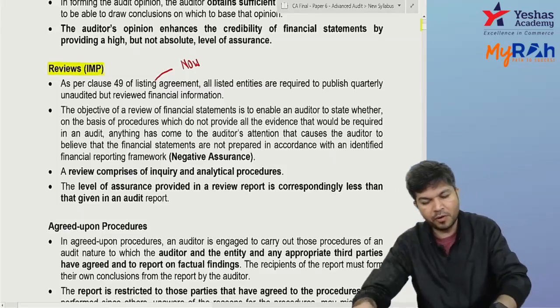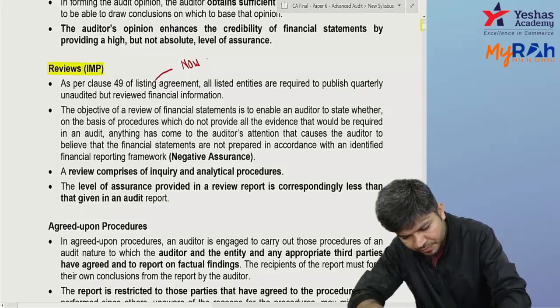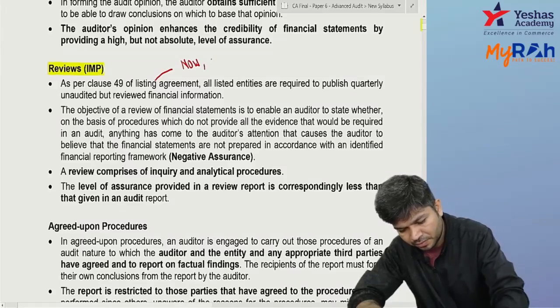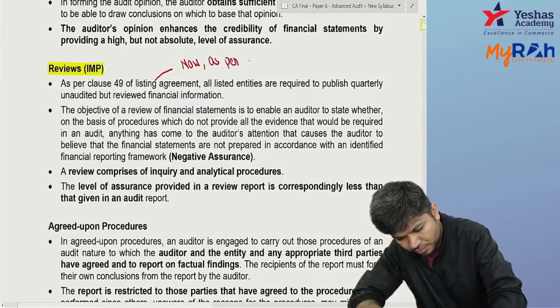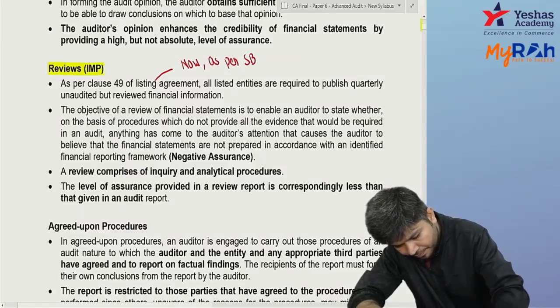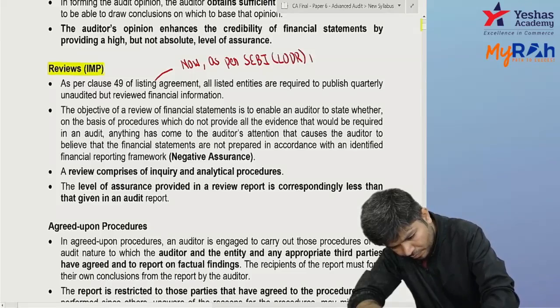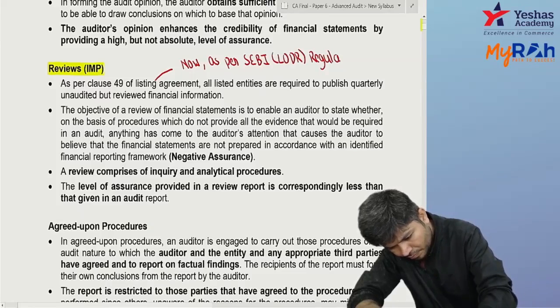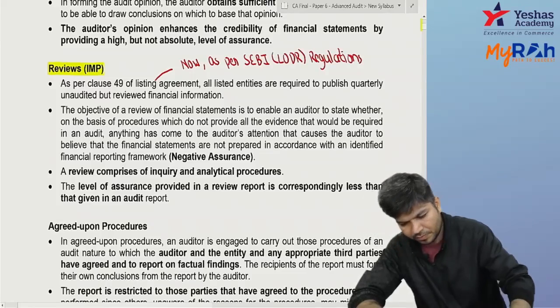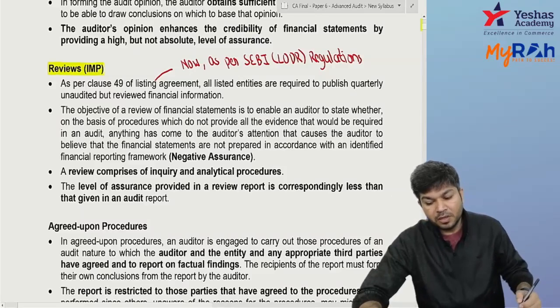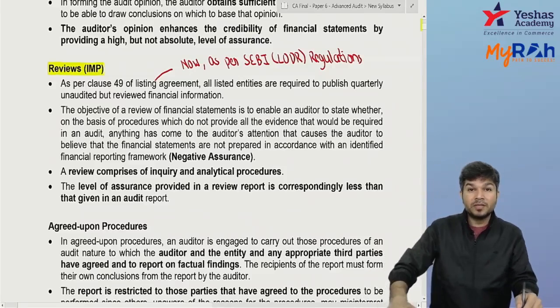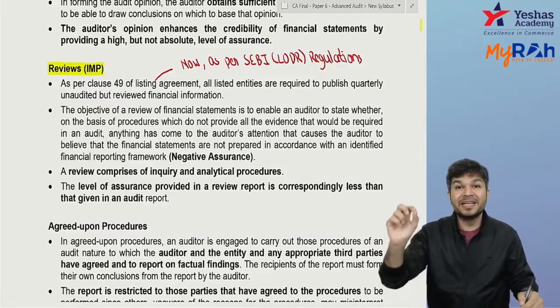So now it's not clause 49 of the listing agreement, now it's the provisions of the LODR regulation. All listed entities are required to publish quarterly, unaudited but reviewed financial information.